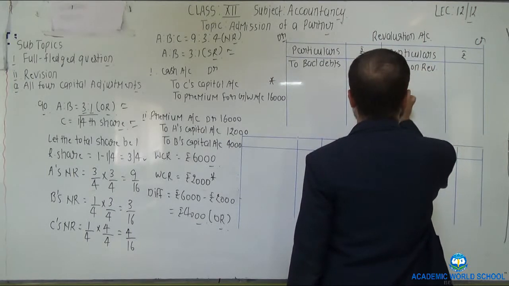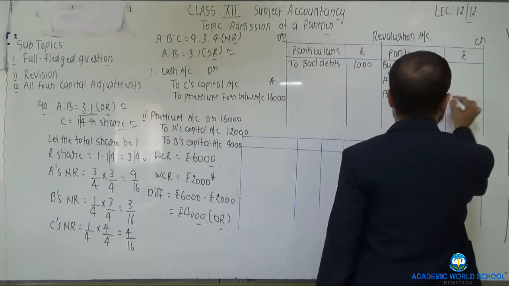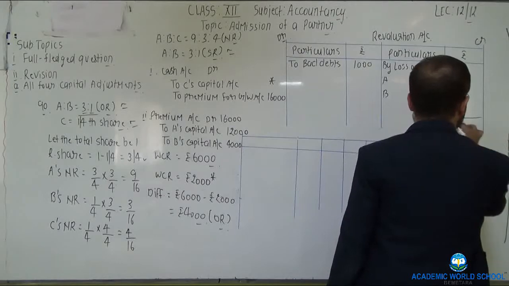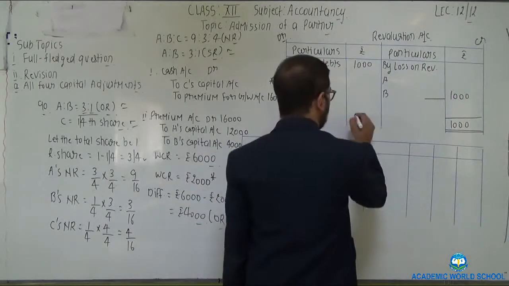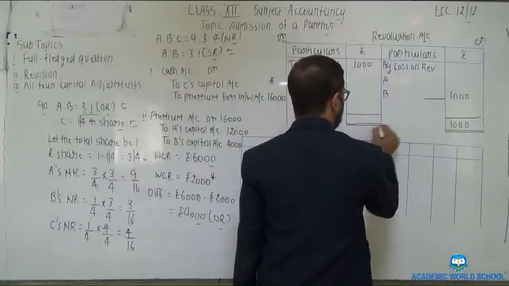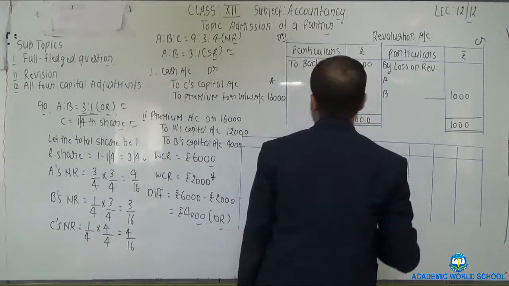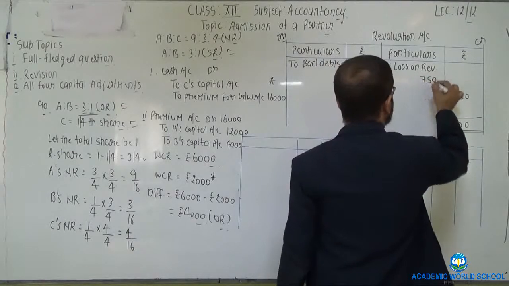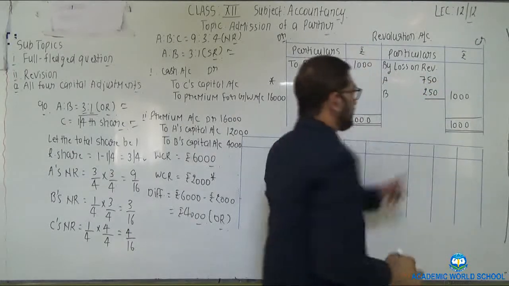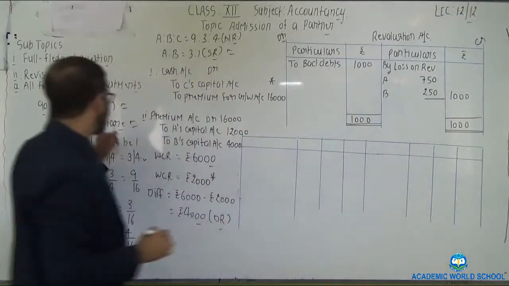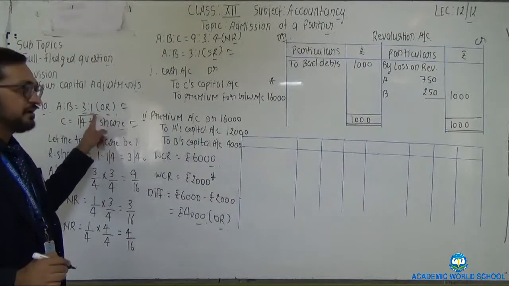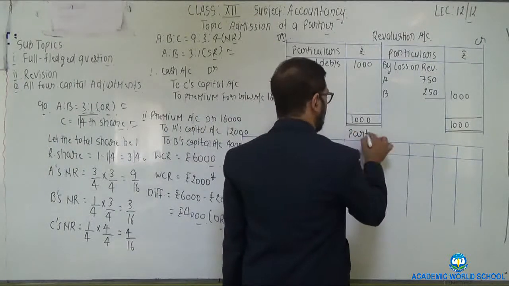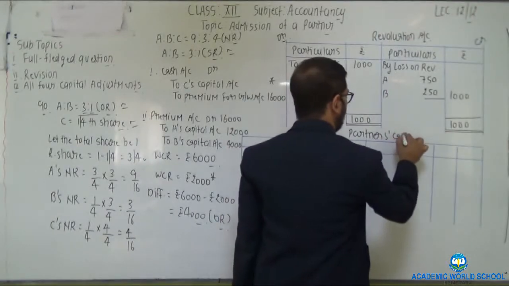Two partners are there, A and B. Distribute the amount of loss between A and B. 1000 would be the total of credit side, 1000 debit side. A and B in their respective old ratios: 750 to first partner, 250 to second partner. 1000 multiplied by 3 by 4, 1000 multiplied by 1 by 4. Clear? After the preparation of the revaluation account, next we will make